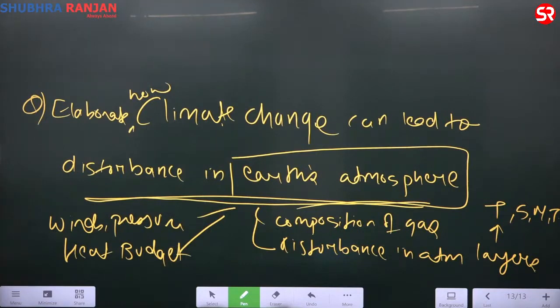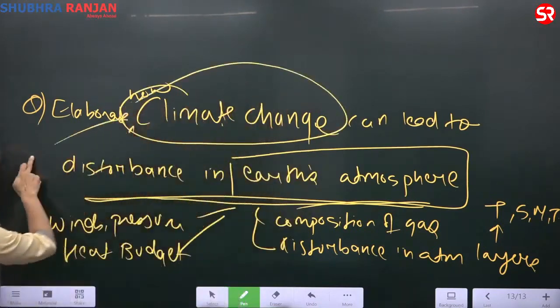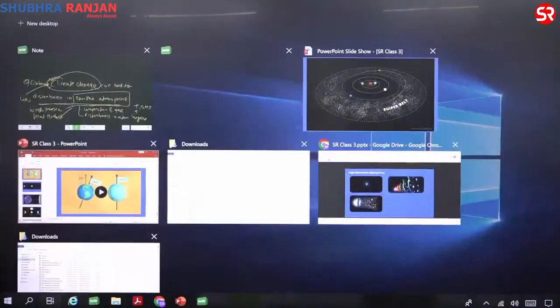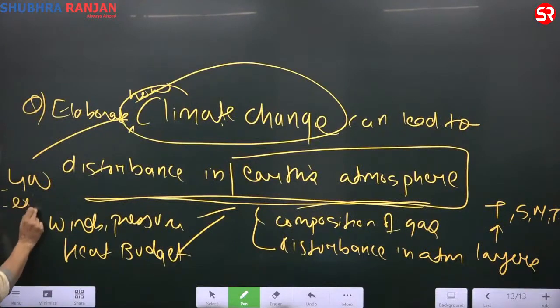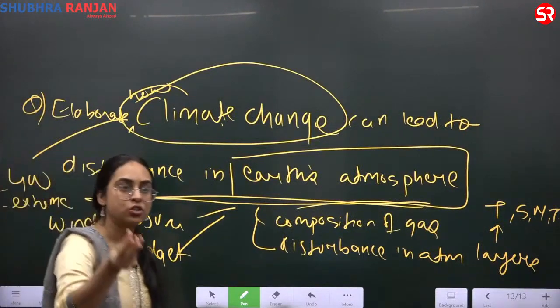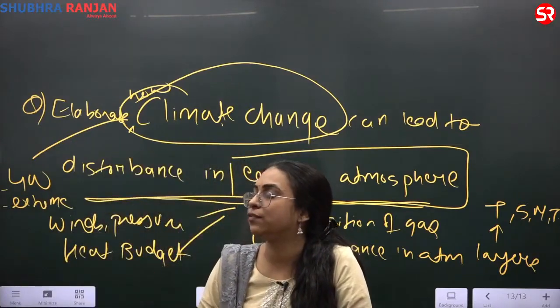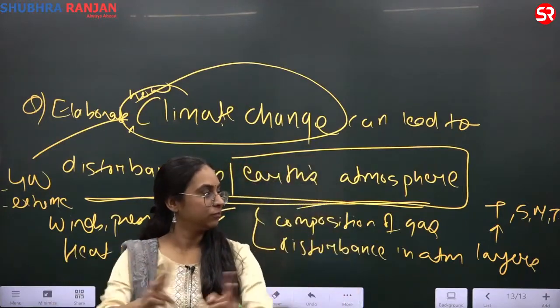What am I doing here? I am simply breaking two words. I am simply breaking climate change. And what is climate change? Global warming. Climate change is extreme events. Any extreme events? Cyclone, cloudburst, thunderstorm, heat wave, right? So what are they affecting? They are affecting my atmosphere. I am splitting two words and interlinking them.